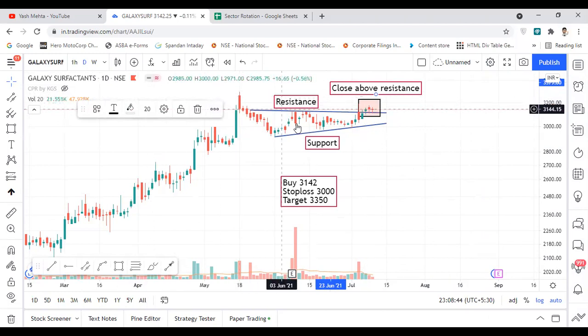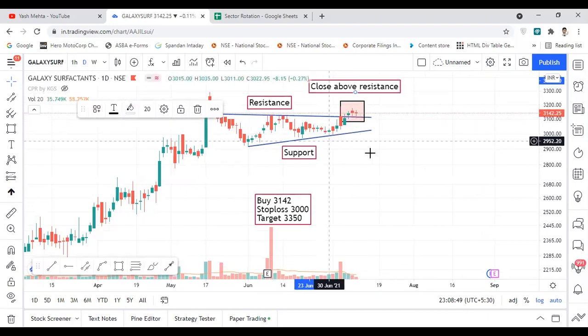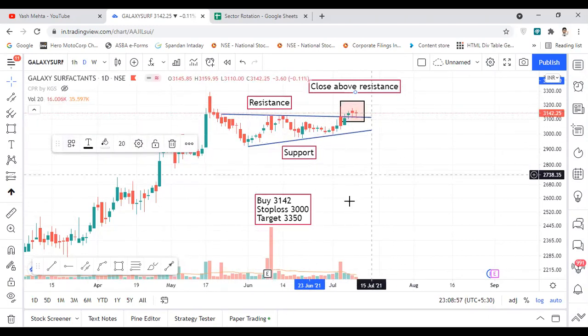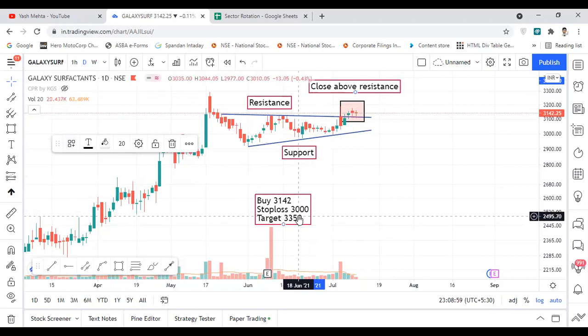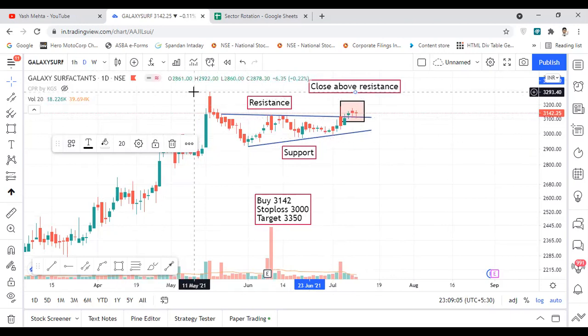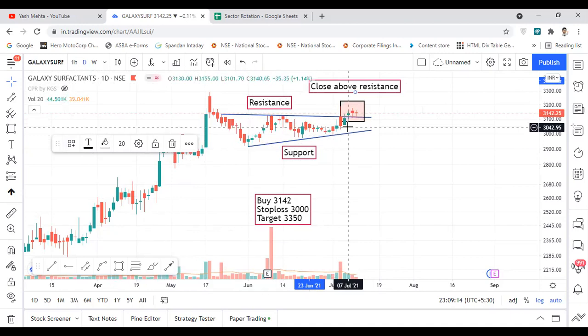So the first stock is Galaxy Surfactant. The stock had given a breakout above this resistance level, although the candles are not so good, but still it had given a close above the resistance line. So the trading plan in this will be: buy near 3142, stop loss will be 3000, and target will be 3350 in this case. And the resistance that the stock can face is at around 3294, at all-time high levels. So this is the first stock, Galaxy Surfactant.